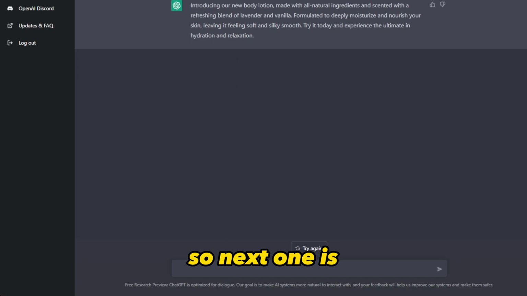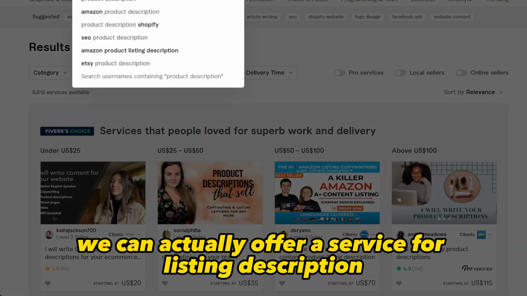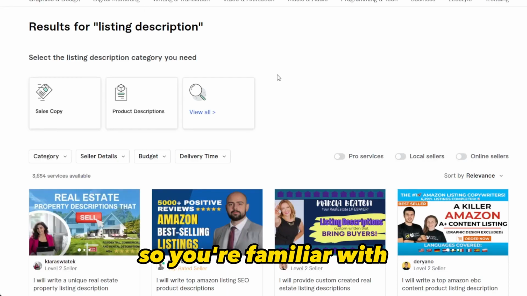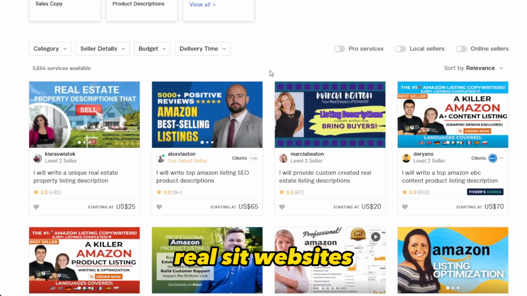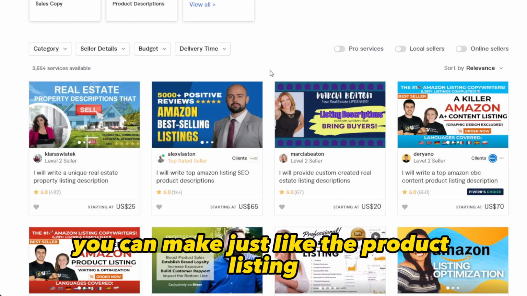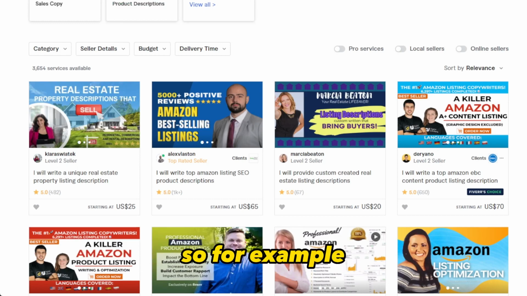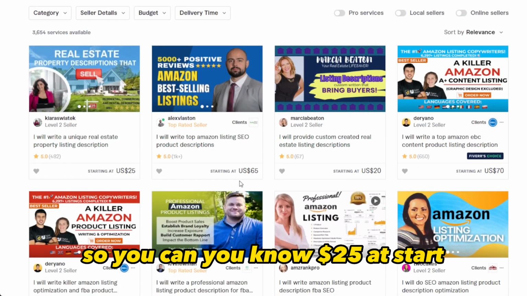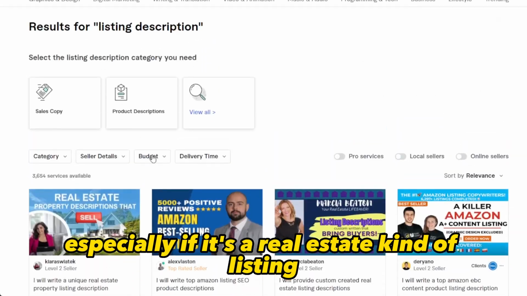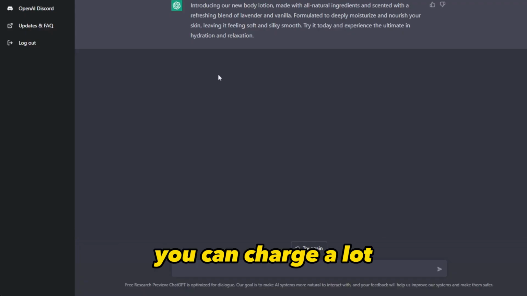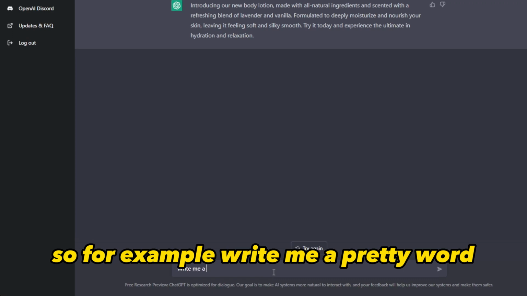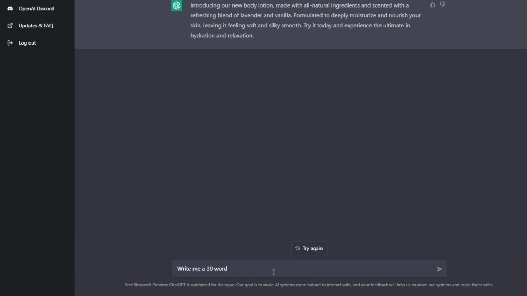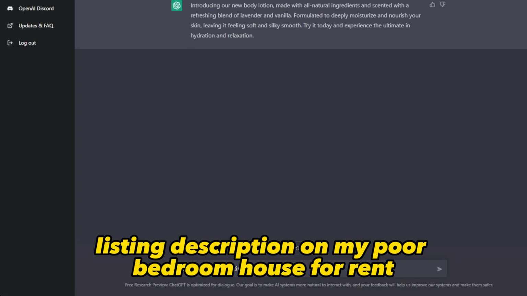Next, we can actually offer a service for listing descriptions. If you're familiar with Airbnb, real estate websites, or Amazon, just like the product listing, you can make a listing description. By the way, this pays a lot. You can charge $25 at the start, and can even charge $65, $70, especially if it's a real estate kind of listing. You can charge a lot. So for example, write me a 30-word listing description for my 4-bedroom house for rent.